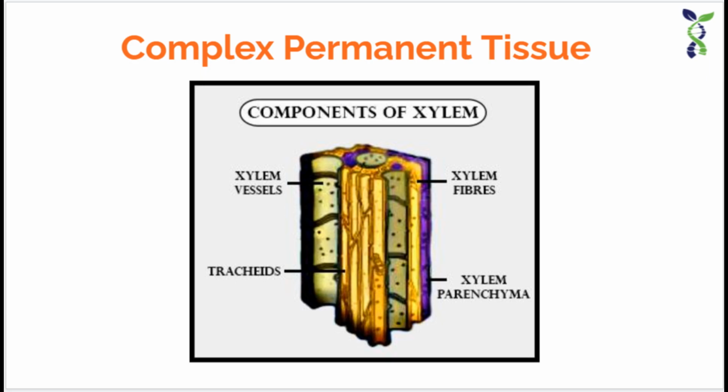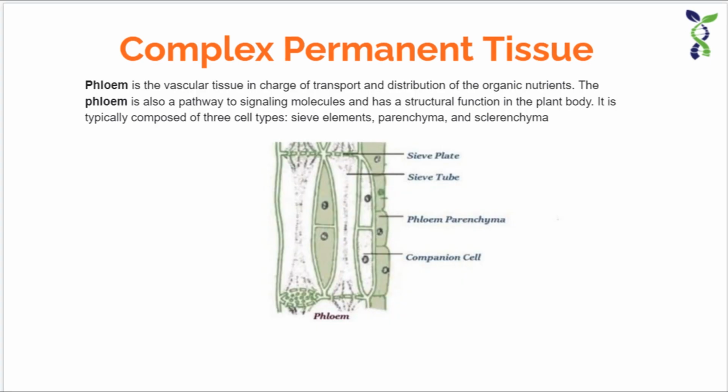The next type of complex permanent tissue is the phloem, which is again composed of four types of cells, that is the sieve tube, the companion cell, the phloem fibers and the phloem parenchyma. So these cells are also structurally different. They have their typical function, but all together they perform a typical or a single function.